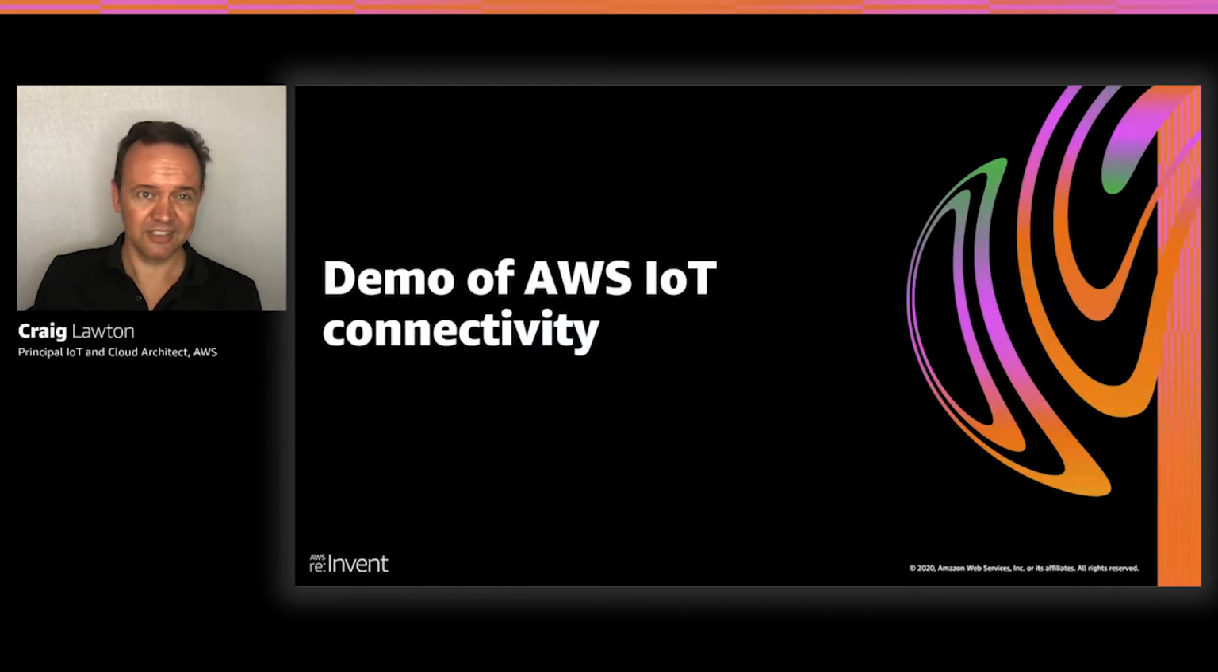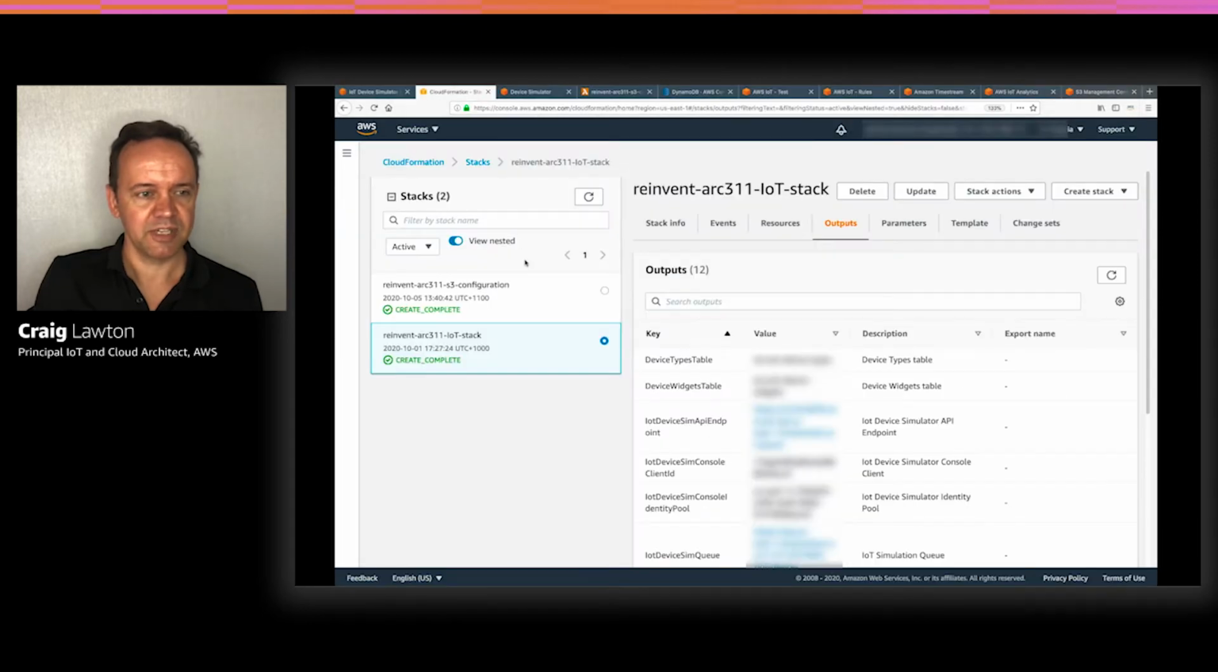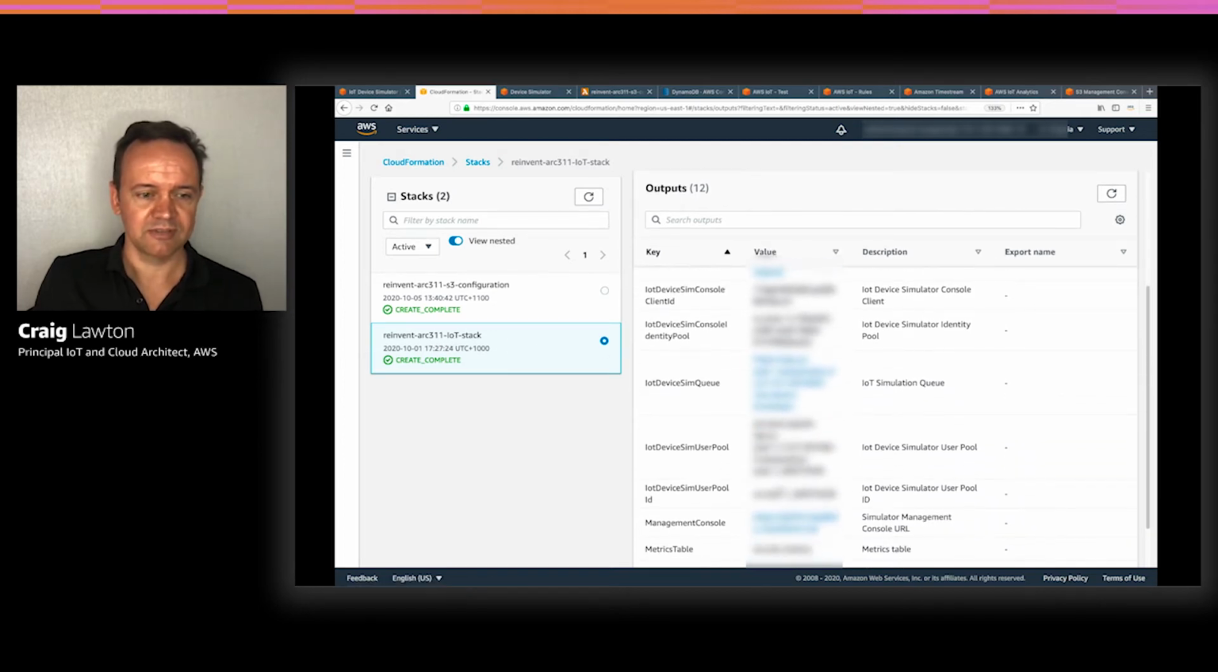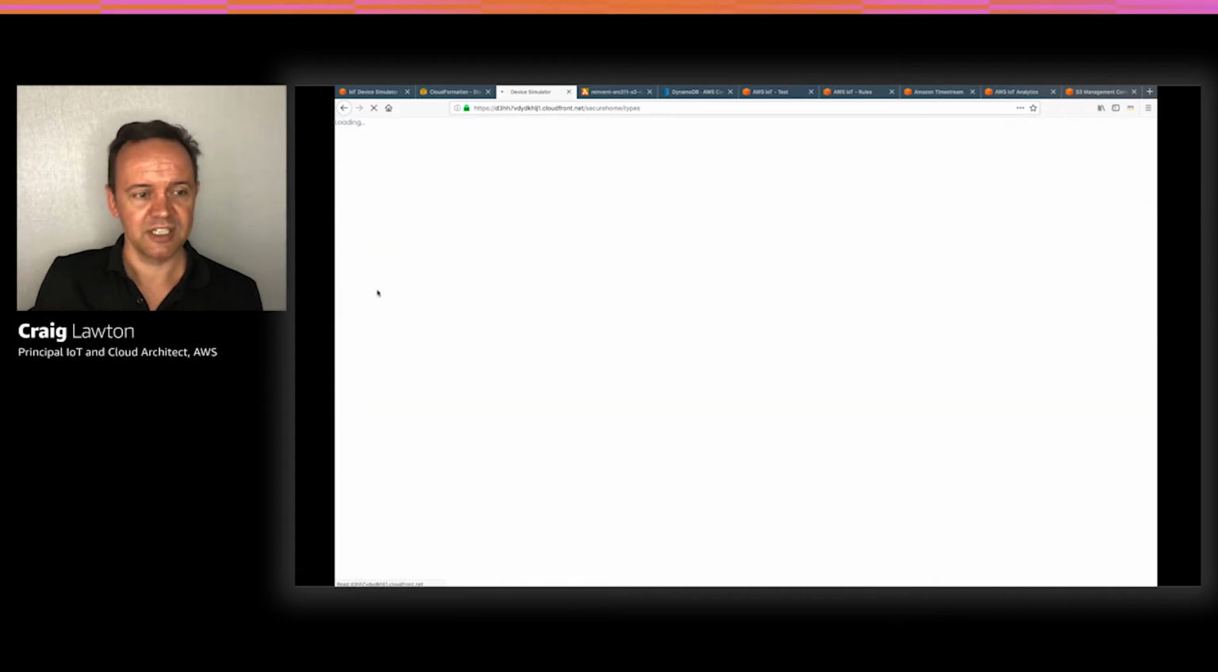So let's have a look at our demo at how this works for our ingestion. I've used the IoT solutions to create our device simulator. We've deployed that as a CloudFormation template, and we can see the stack deployed here. When the stack has been successfully deployed, there is an output created which points to the web console for the sim console. We can click on that, and this is what the device simulator looks like. You can see we've got 51 widgets generating data to our AWS IoT service.